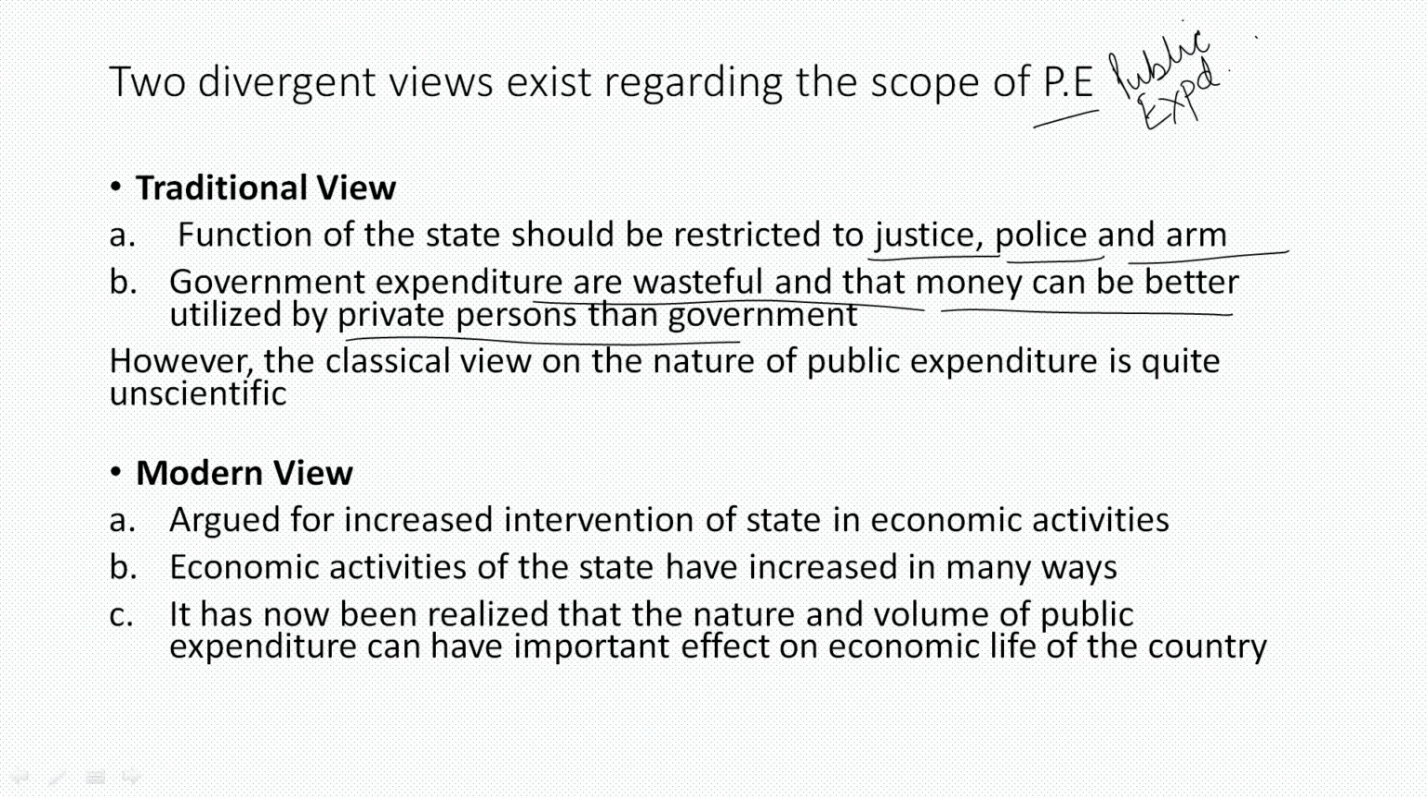These views were there. We have discussed this earlier also, that many factors led to the market failure of the free market mechanism, the capitalist economy, and the role of government slowly started increasing. Government has a very important role in every balance or every economic, social, political activity in an economy. And the modern view rests on that. The modern view argued for increased state intervention in economic activities in any country.